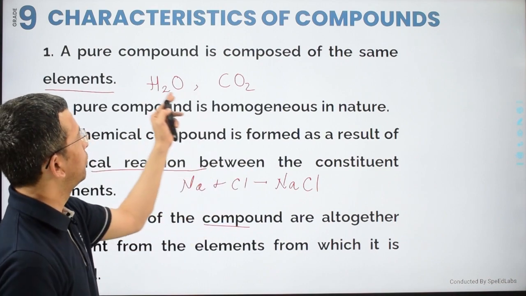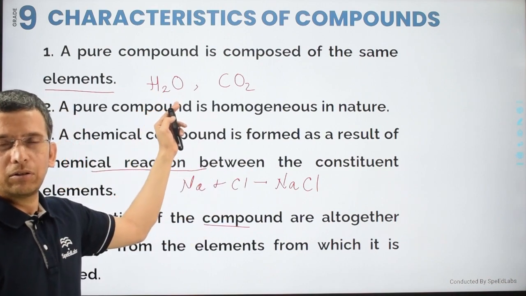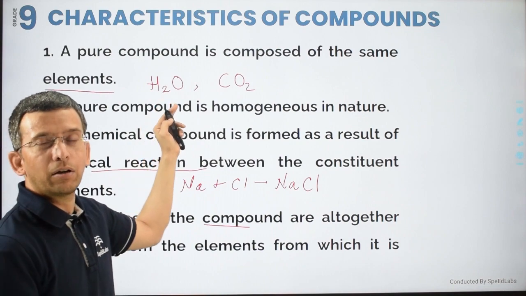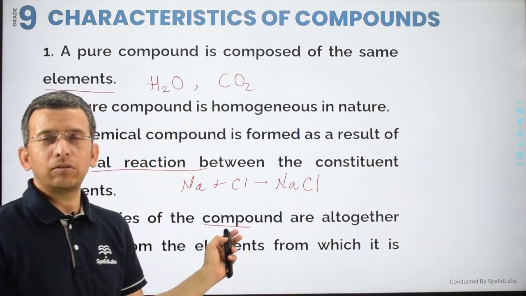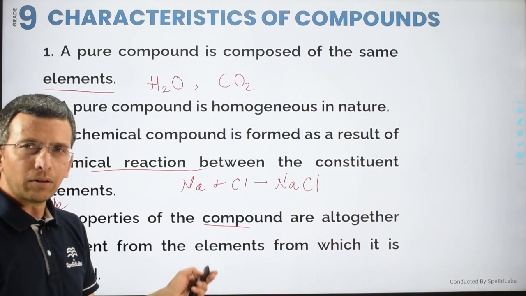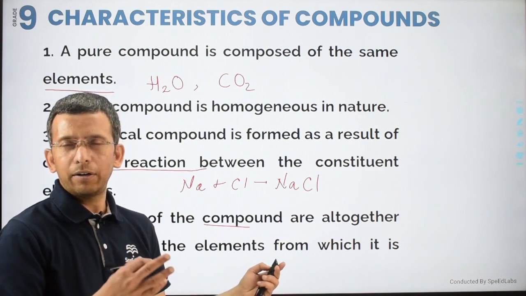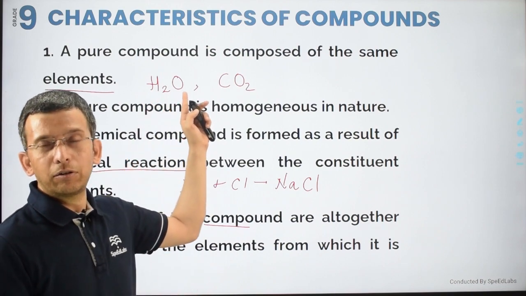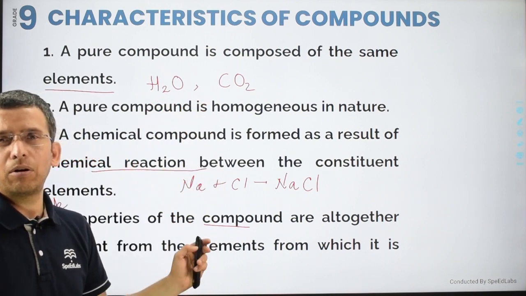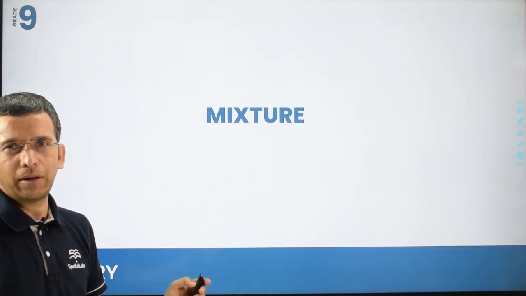Even with hydrogen and oxygen, they make a water molecule. Here you can see carbon and oxygen. So CO2 properties are entirely different from carbon and oxygen. Water's properties are entirely different from hydrogen and oxygen, my dear.